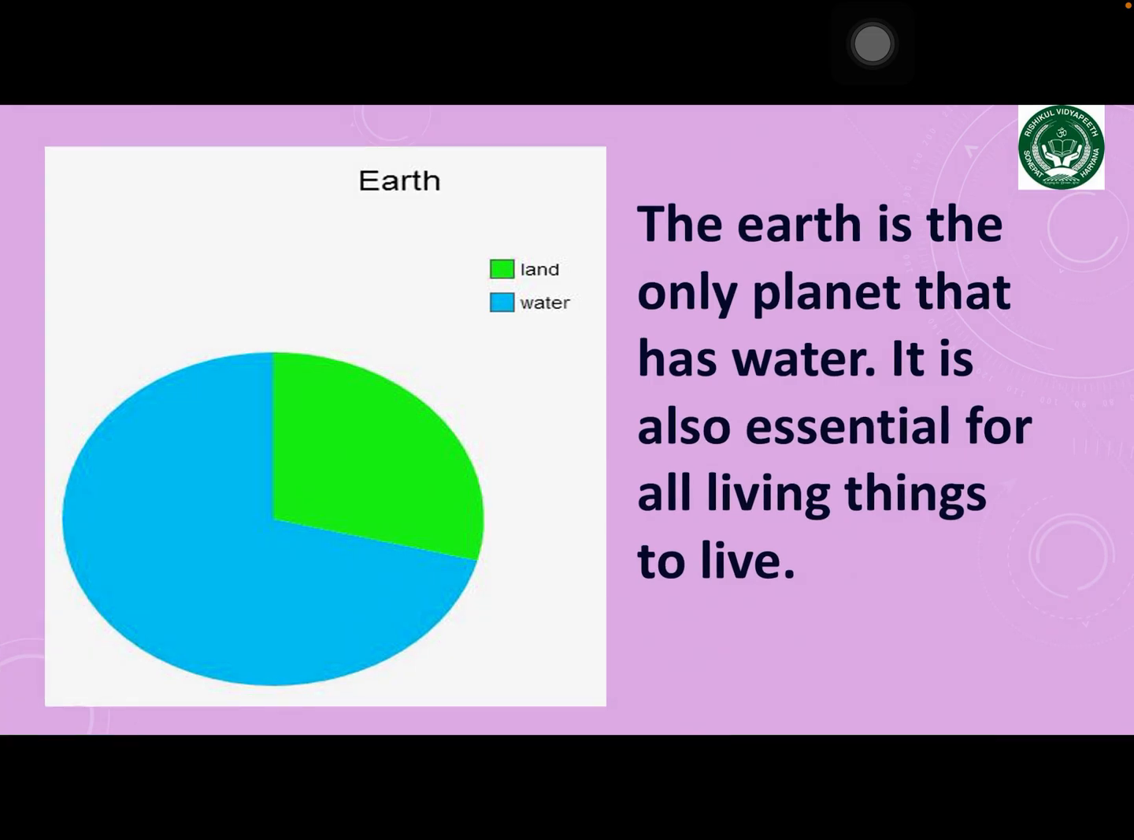The Earth is the only planet that has water. Like air, water is also essential for all living things to live. 3 parts of the Earth is covered by water and the remaining 1 part is covered with land.